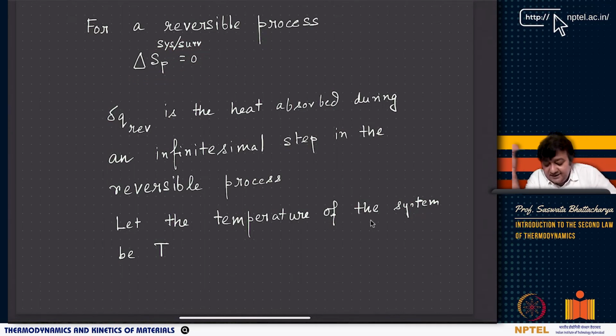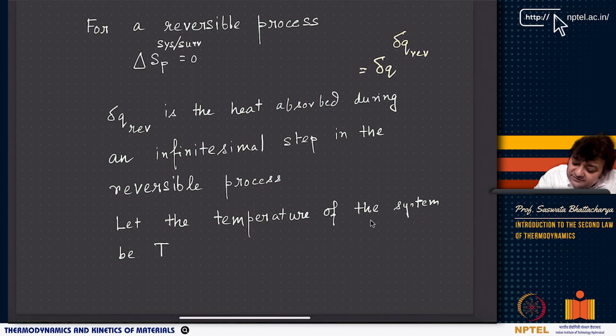Now let us assume that delta Q rev, delta Q reversible, is the reversible heat input to a system, or heat absorbed by a system during an infinitesimal step in a reversible process, and let the temperature of the system be T.